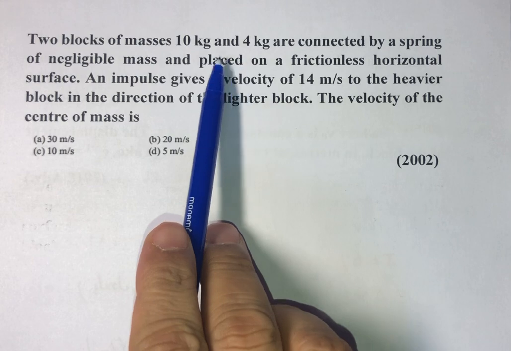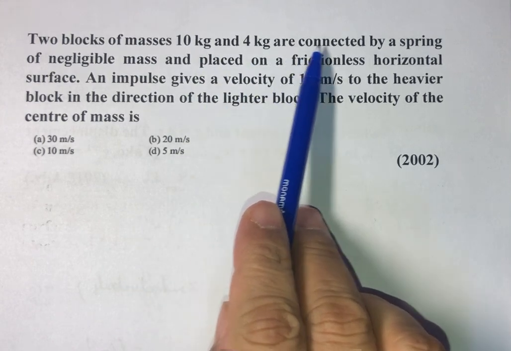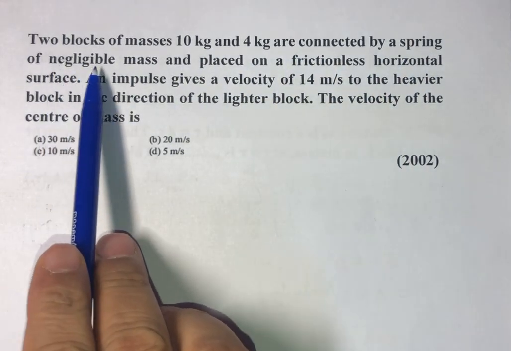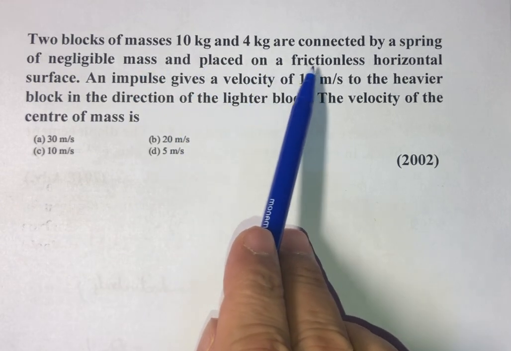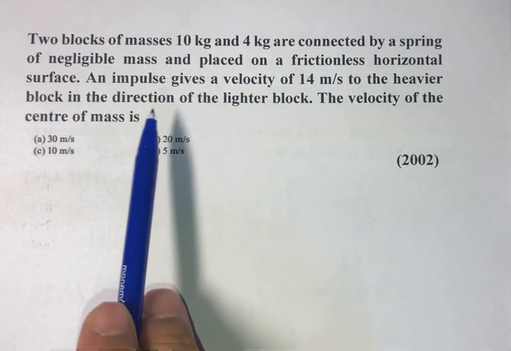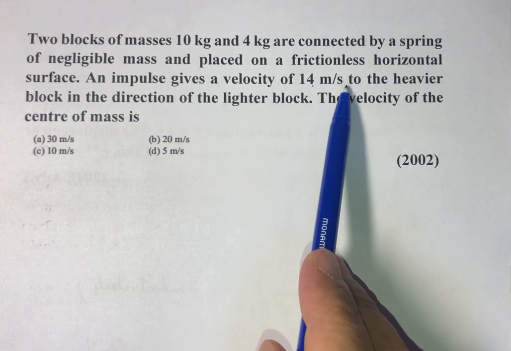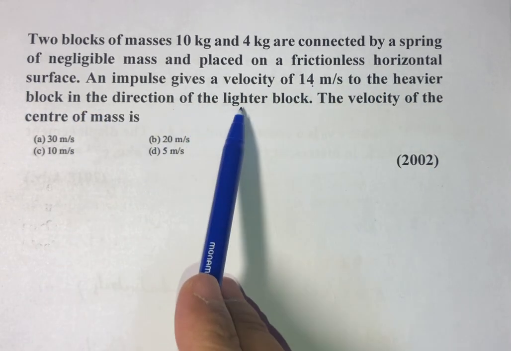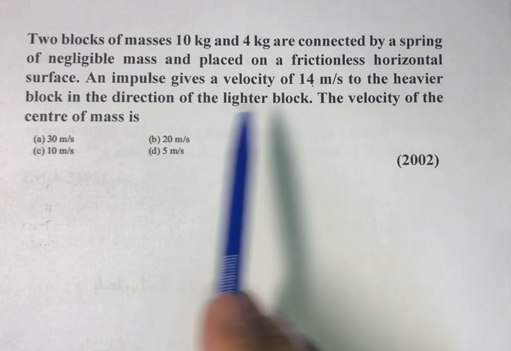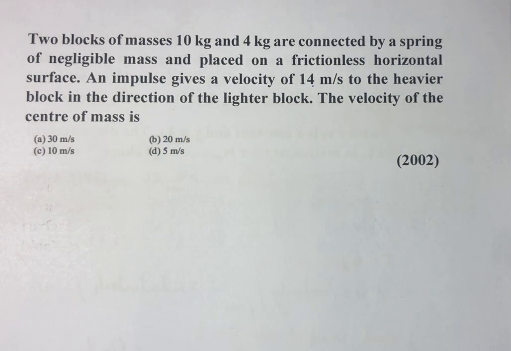Two blocks of masses 10 kg and 4 kg are connected by a spring of negligible mass and placed on a frictionless horizontal surface. An impulse gives a velocity of 14 meter per second to the heavier block in the direction of the lighter block. The velocity of the center of mass is.